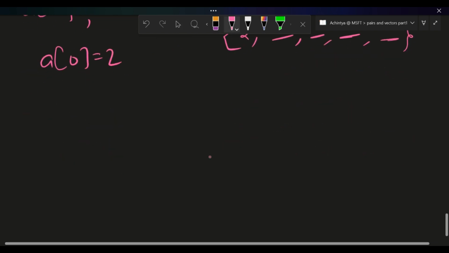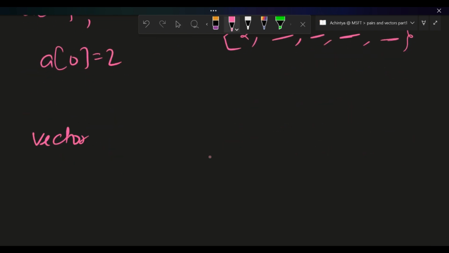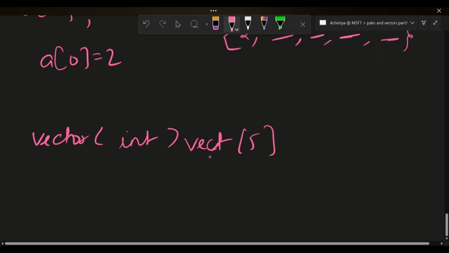In a vector, when it is declared, suppose you are declaring a vector int of size 5, and suppose I write vect of 0 equal to 2, same as an array. It will be like 2 0 0 0 0.